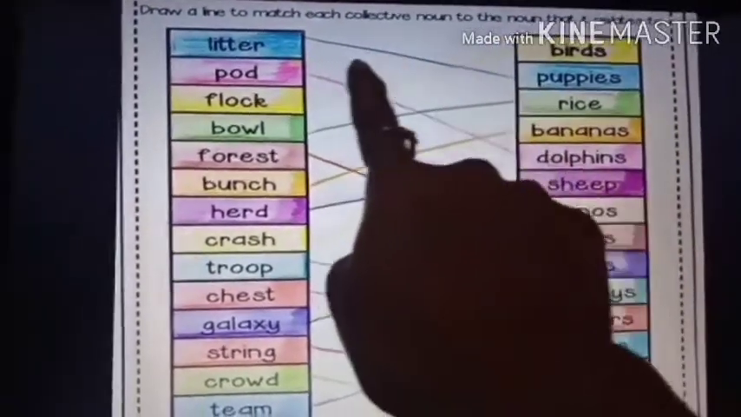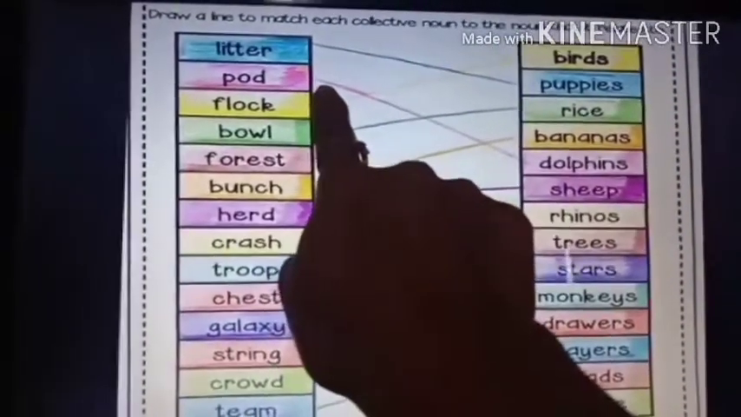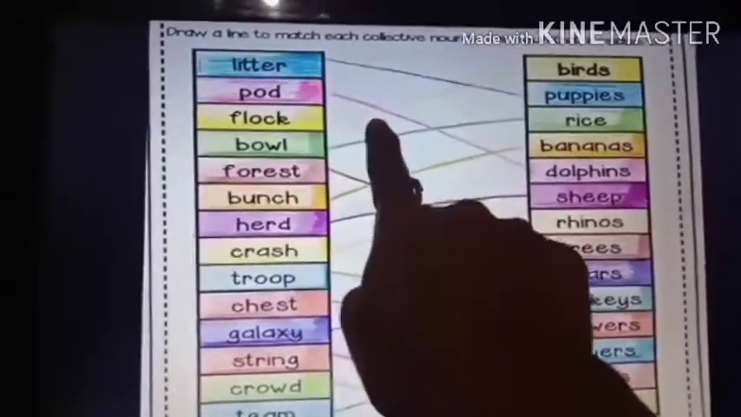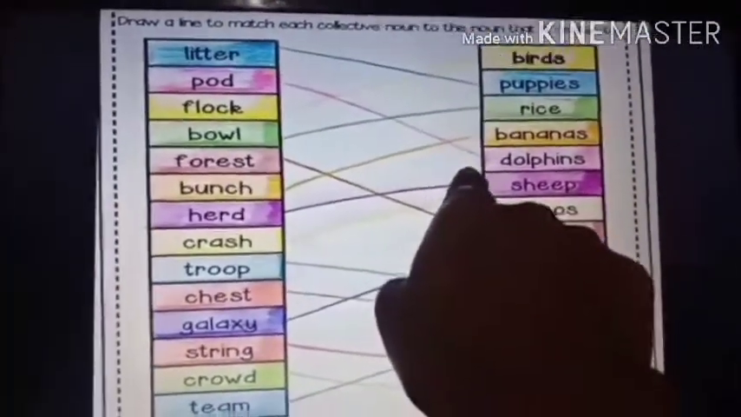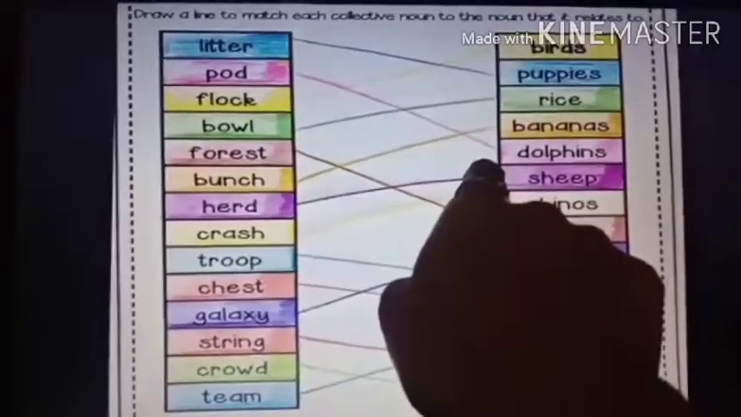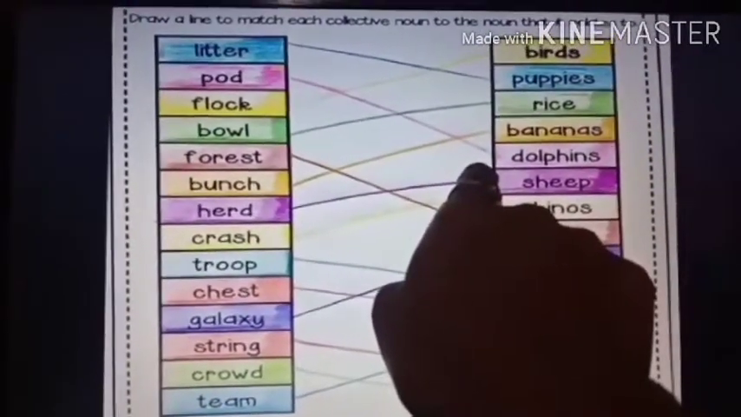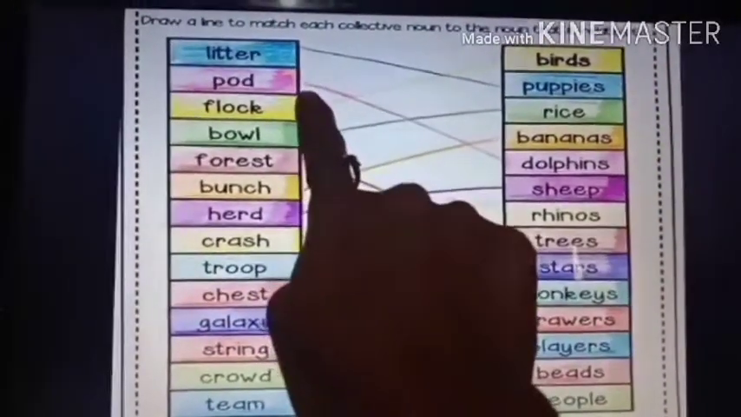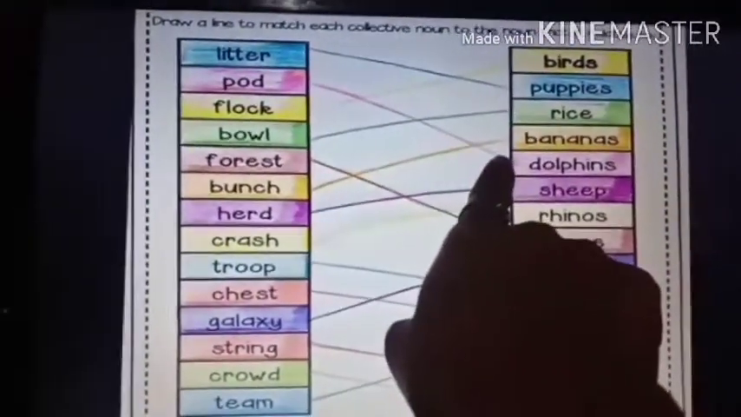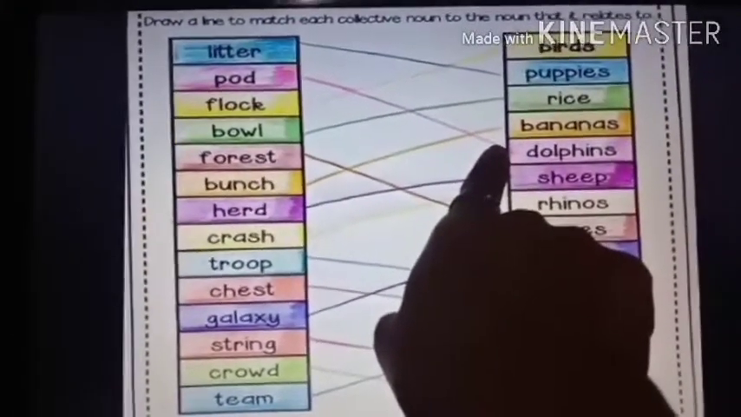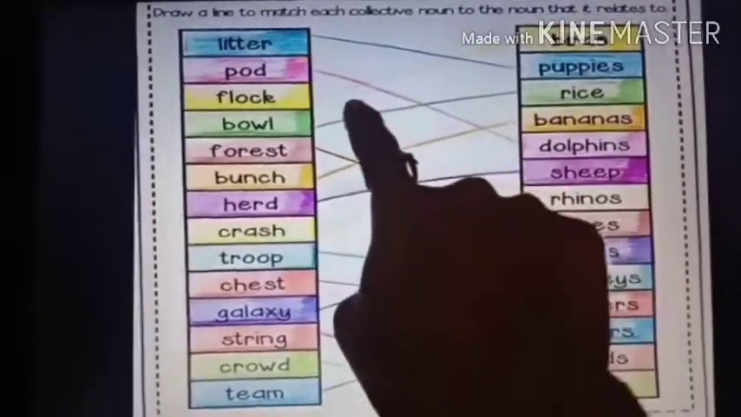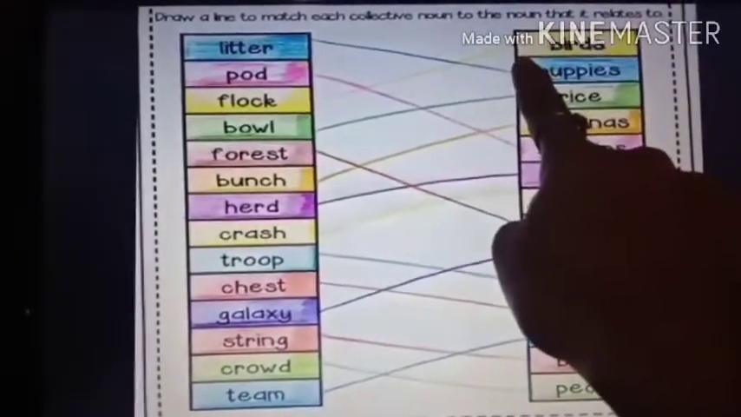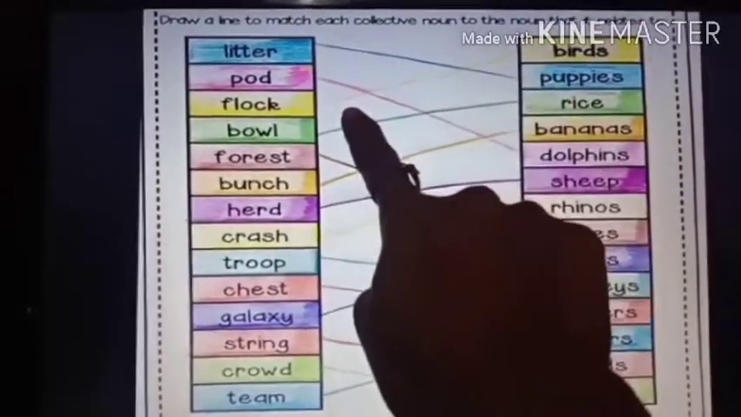Okay. Pod. Now what is pod? Do you know what is pod? No? Okay, I will tell you. A group of dolphins. You know dolphins? They live in oceans and seas, right? So a group of dolphins is called pod. When there are many dolphins together, it is called pod. Group means many together. Now see, flock I already explained to you. What is flock? A group of birds. When there are many birds together, it is called flock.